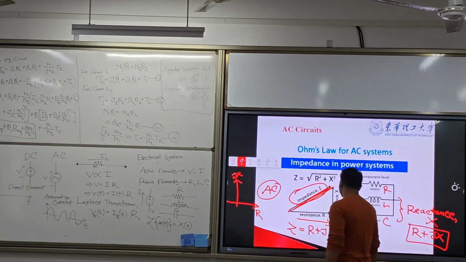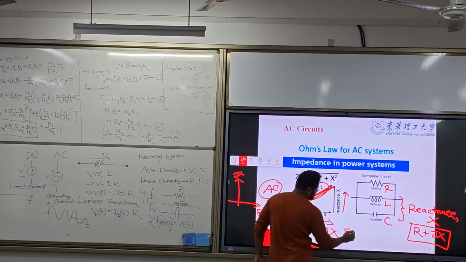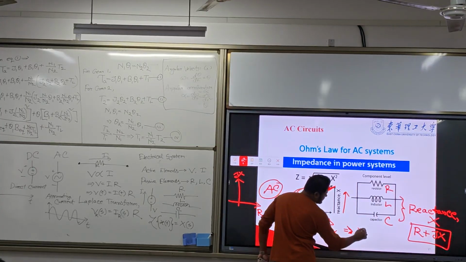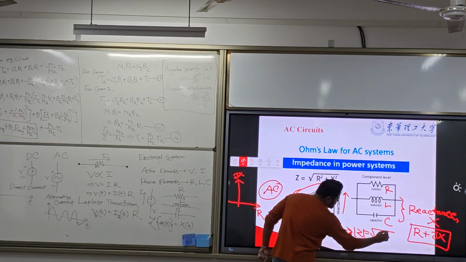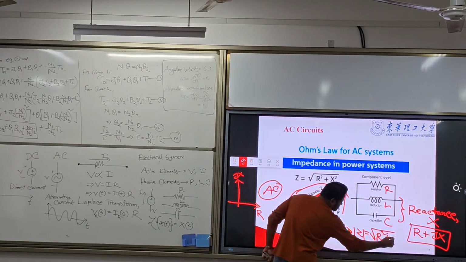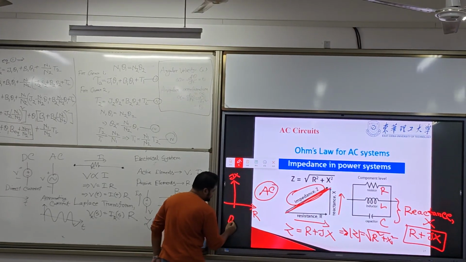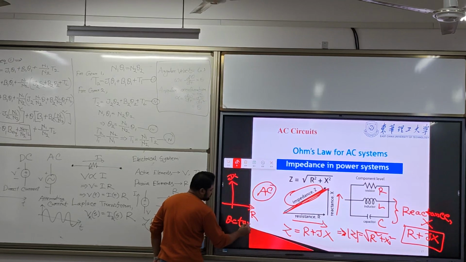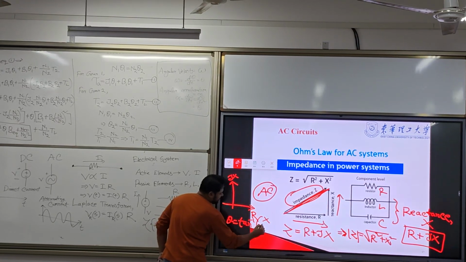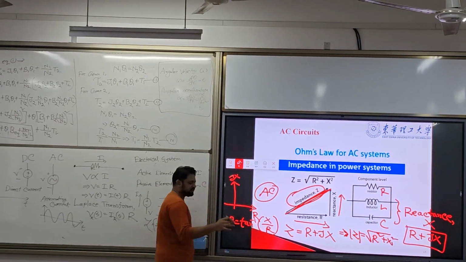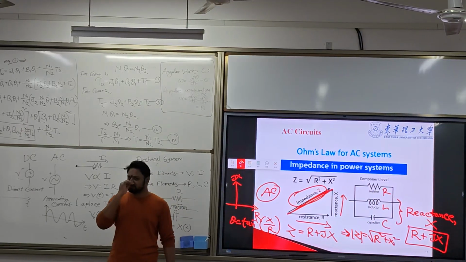So we can find out this Z is equal to root over R square plus X square. And also we can find out the theta. Theta is equal to tan inverse X by R. That is how we can find out the magnitude and phase.